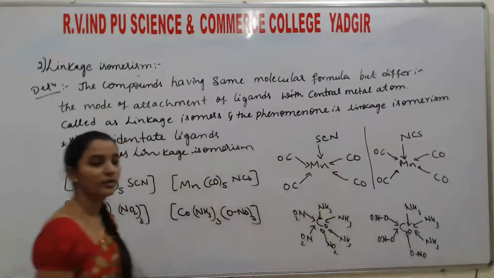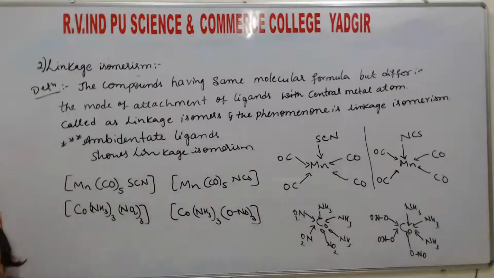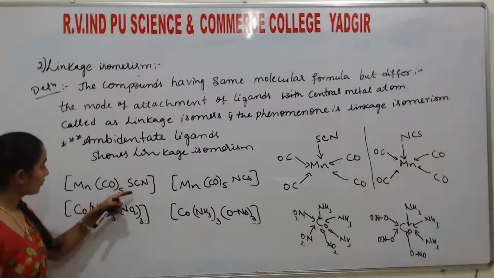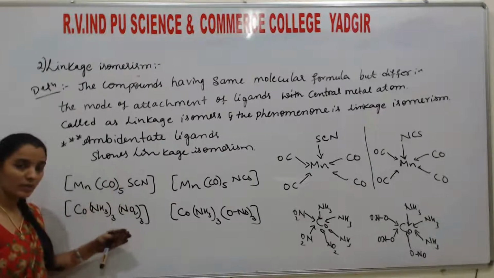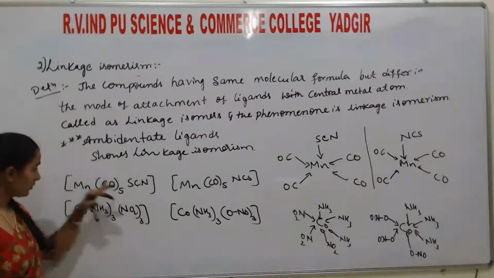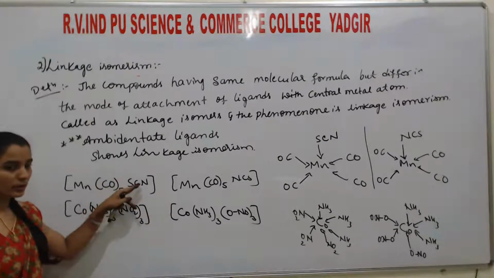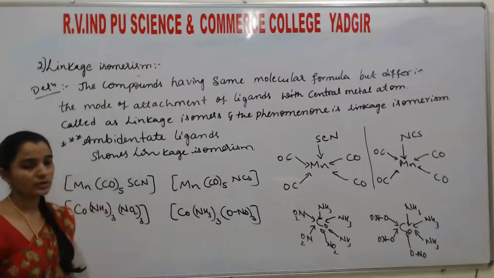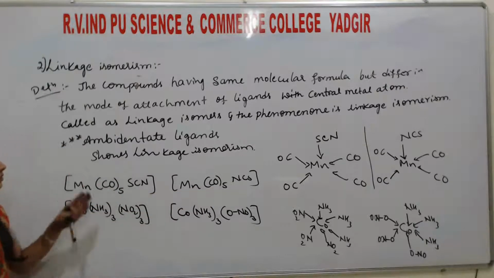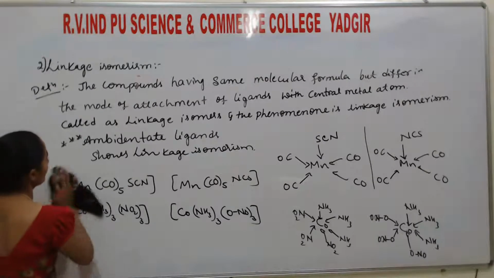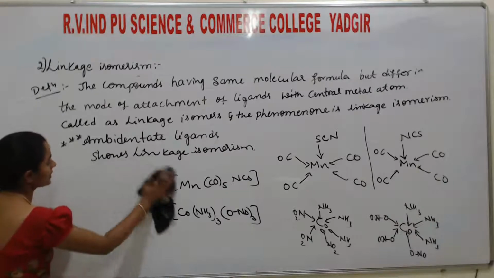So this type of compound shows linkage isomerism. In the ambidentate ligands, the number of donor atoms present in the same ligand, the linkage will be different. So in the one compound, S is the donor atom, here in the other, nitrogen is the donor atom. So this type of compound shows linkage isomers. Okay, this is all about linkage isomerism.